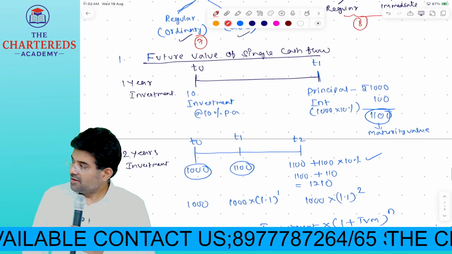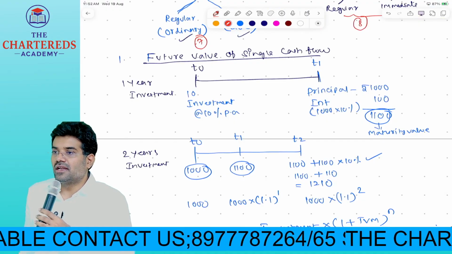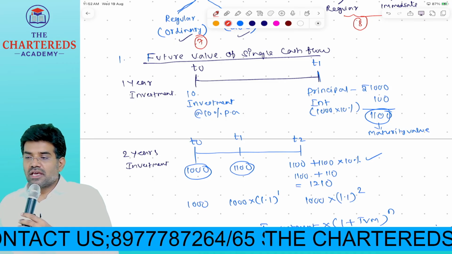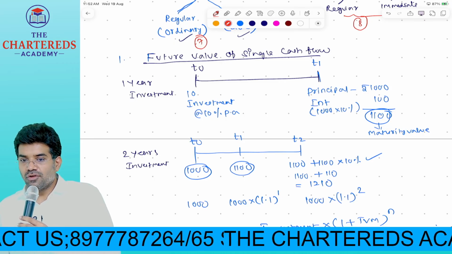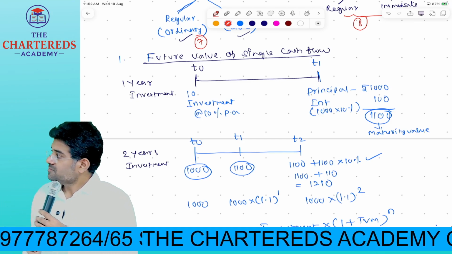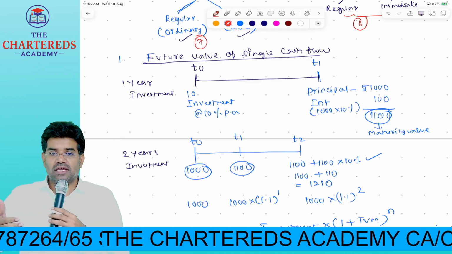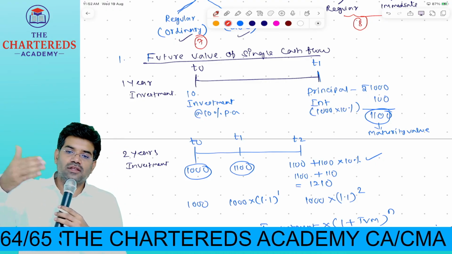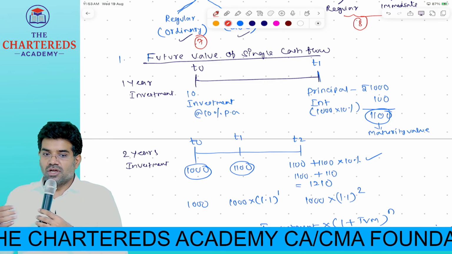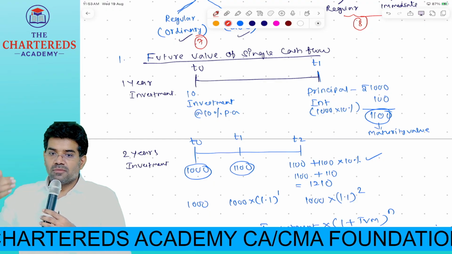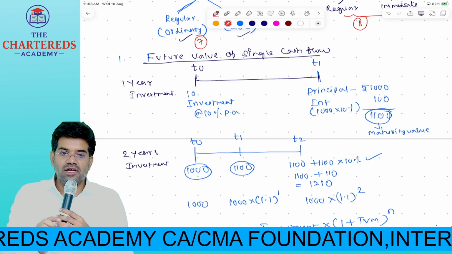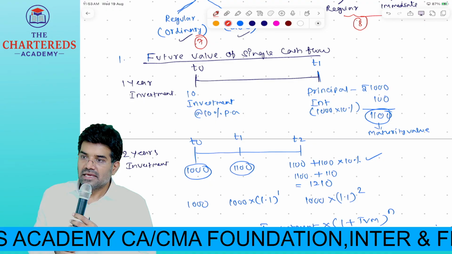So yesterday we understood how to calculate future value of single cash flow. Cash flow means what? Inflow or outflow. Now today if there is an outflow, investment, then how do you calculate the future value of that today's investment? What is the formula we should apply? Present value or investment into 1 plus your time value of money whole power n.